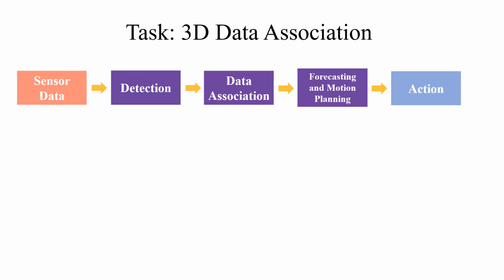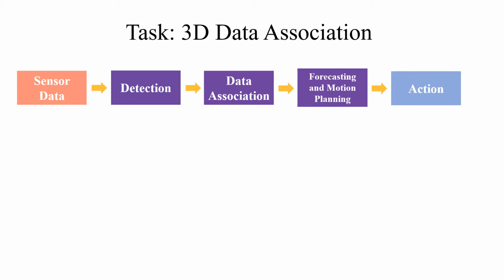Traditional autonomous driving systems are composed of a set of modules, executed one after another. The vehicle first senses its environment as a LiDAR point cloud. A detection module is then used to estimate the locations of objects in the environment surrounding the vehicle. Further, in order to safely navigate in its surroundings, a data association module is used to associate detections with existing tracks to understand their dynamics. The results are then used for trajectory forecasting and motion planning.